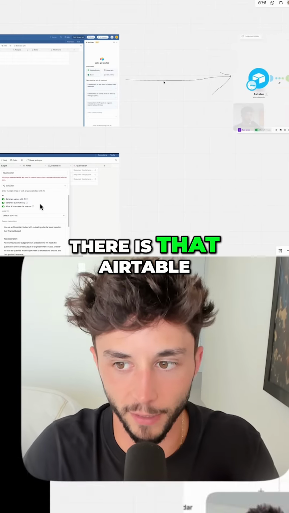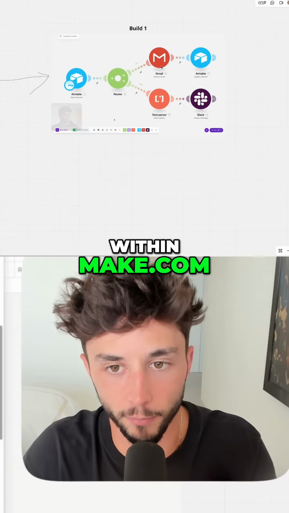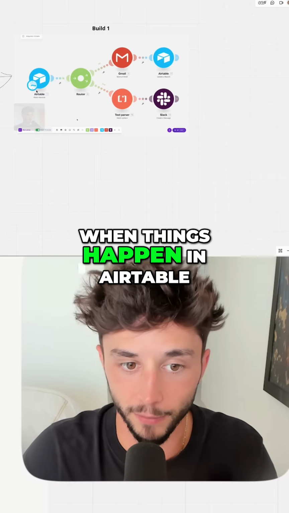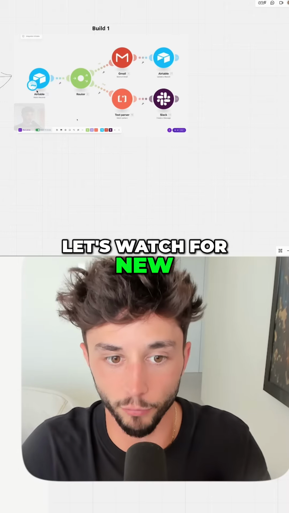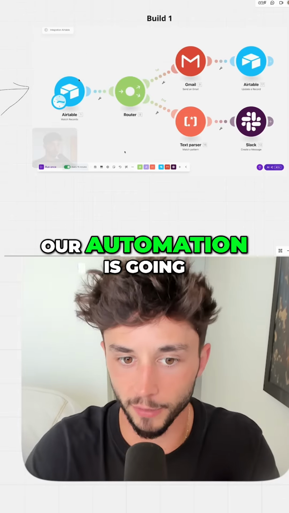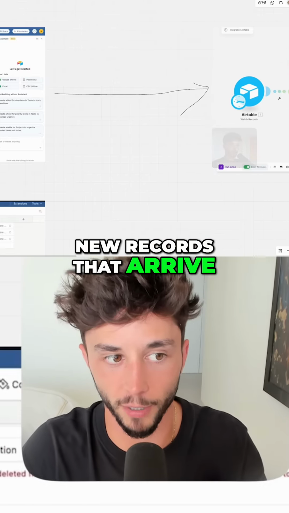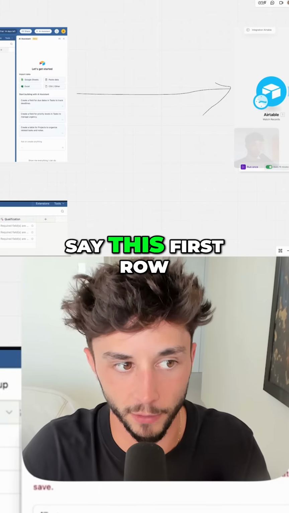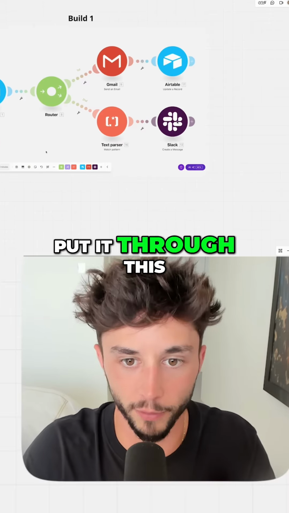And the cool thing there is that Airtable allows us, within make.com, our workflow builder, to set up events so that when things happen in Airtable, like, okay, let's watch for new records that arrive. And that's what this here is doing. So this trigger of our automation is going to be watching for new records that arrive in this. And then it's going to take anything that arrives in here, say this first row, and then it's going to put it through this automation here.